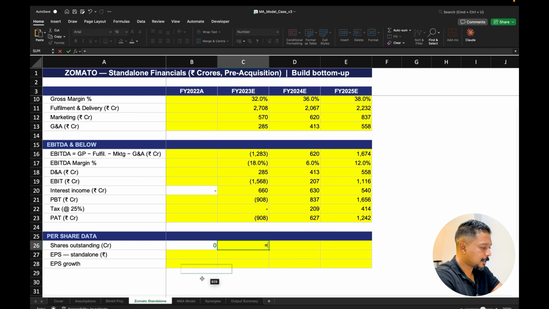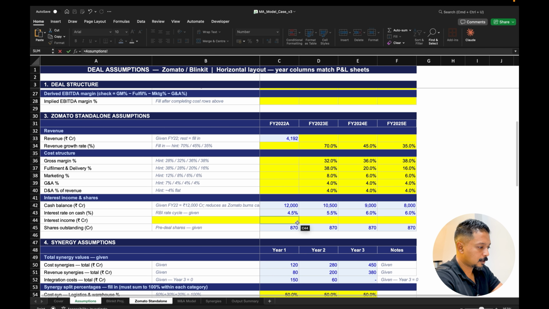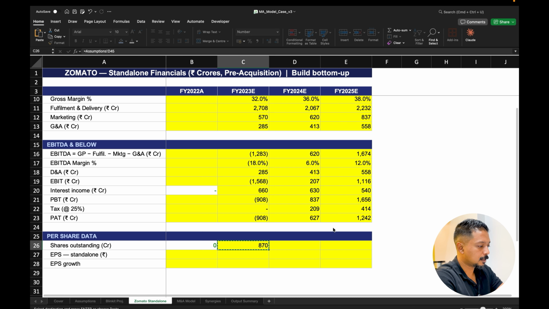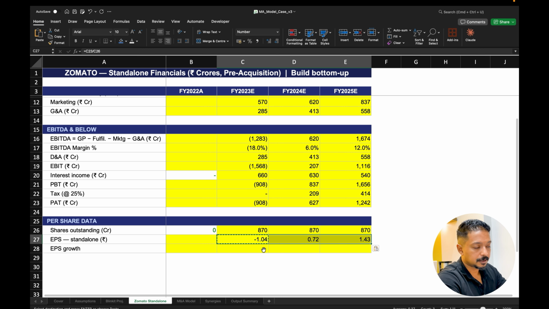Anyway, let's get the shares outstanding for Zomato, and the shares outstanding values are given out here, 870, right? And that should give us the EPS, which is 908 divided by your number of shares, right? Now, this will be an interesting value to look at, because we will also try to see whether after the acquisition of Blinkit, this actually made sense in terms of increasing the EPS.